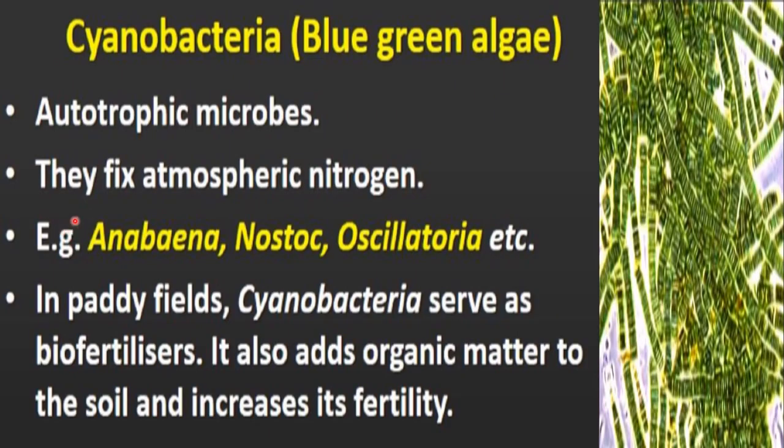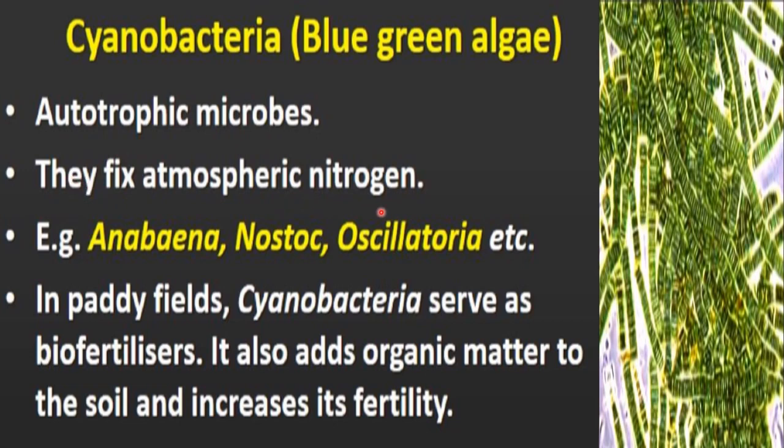The next example of biofertilizer is cyanobacteria, and you know cyanobacteria is also called blue-green algae. Here you can see the diagram for blue-green algae. These cyanobacteria are autotrophic microbes, meaning they can prepare their own food, because chlorophyll is present. Also they fix atmospheric nitrogen, because of special cells called heterocysts.